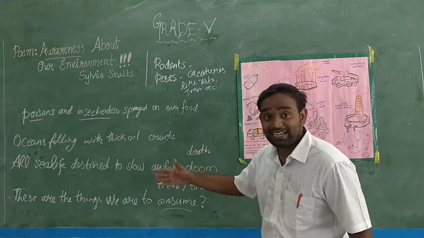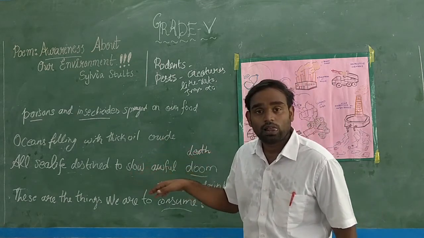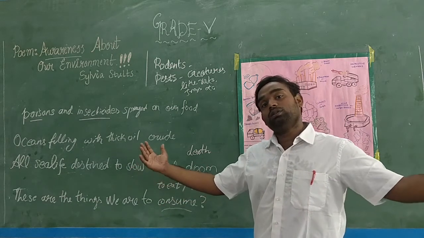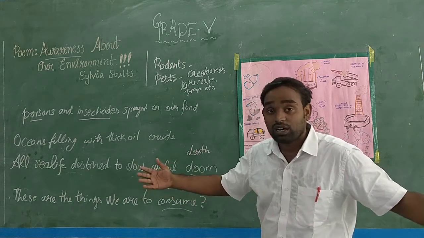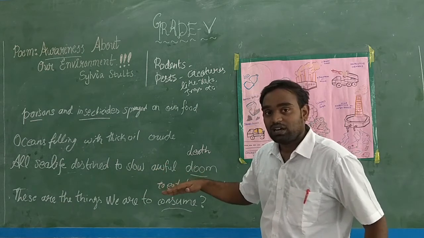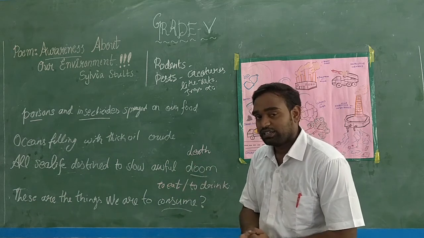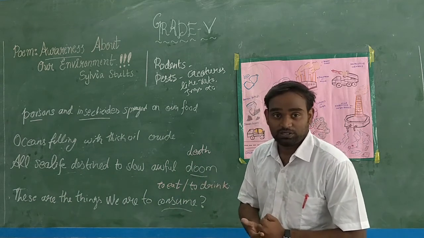Moving on to the second line, oceans. What does oceans mean? A large amount of water will be there. Those are oceans. Seas and oceans are the boundaries of the land and the earth. We can find majorly 5 oceans.